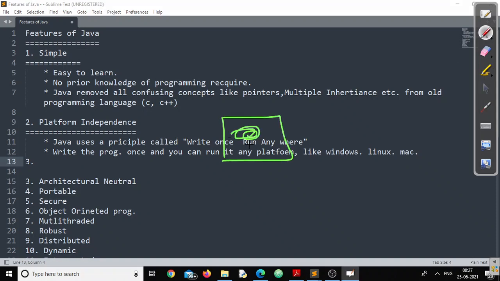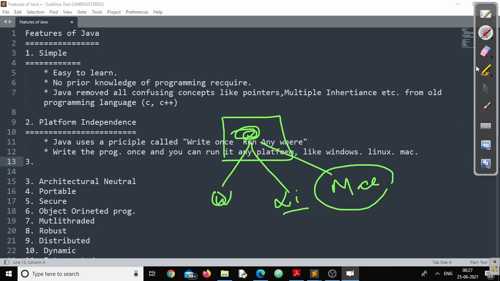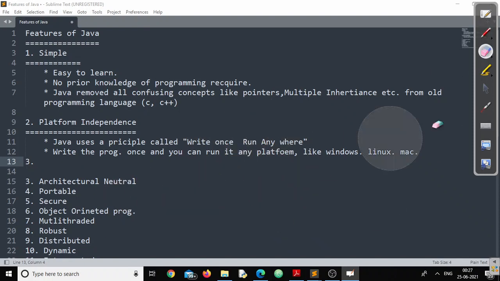So what I can do, I can easily run this Java program in any system, maybe a system running the Windows operating system, the Linux operating system, or a Mac operating system. Doesn't matter. You can still run that particular code in any machine, right?